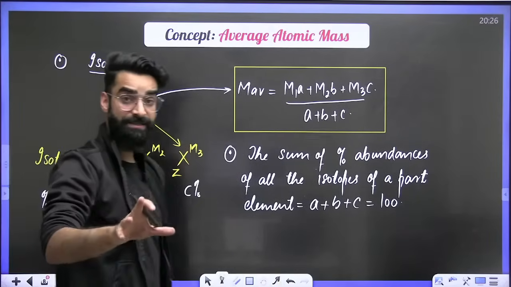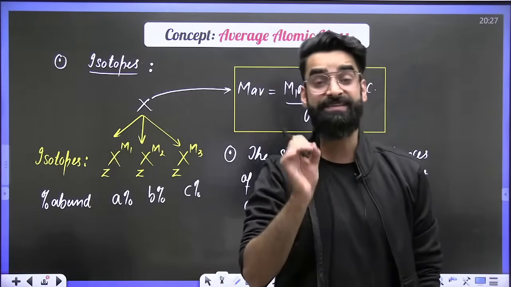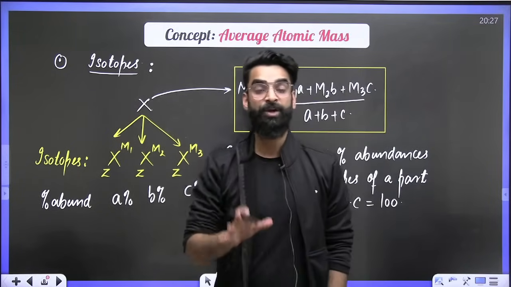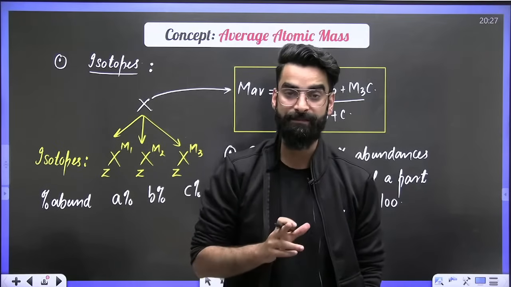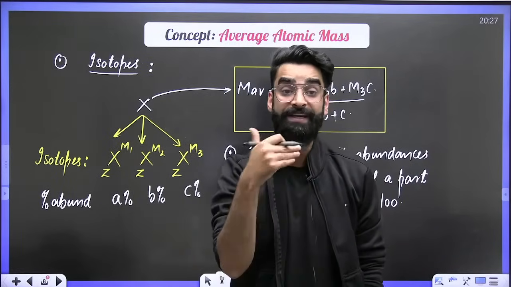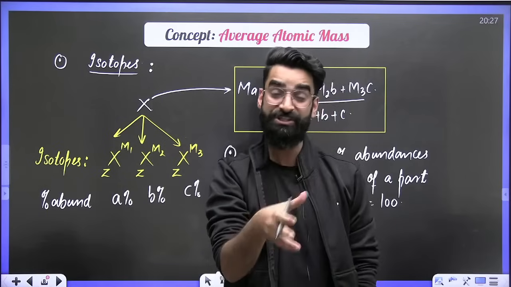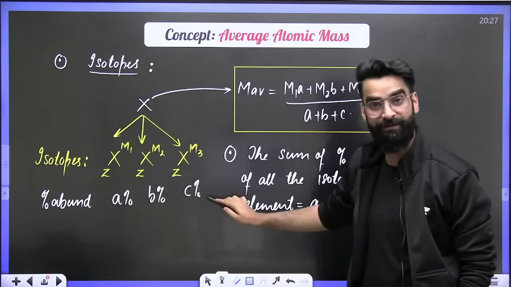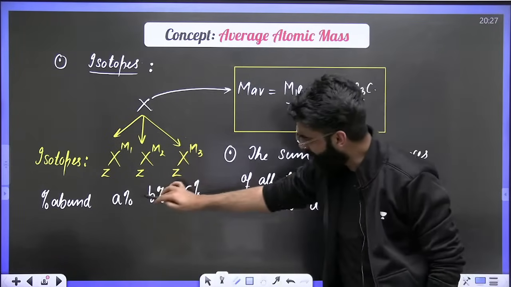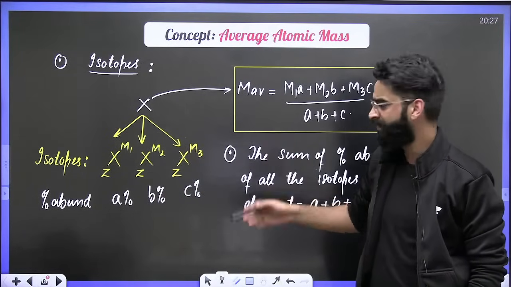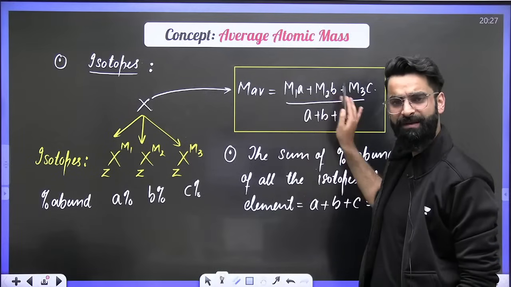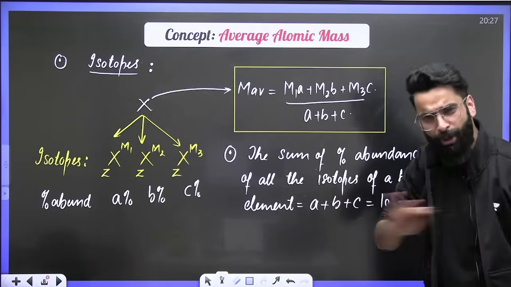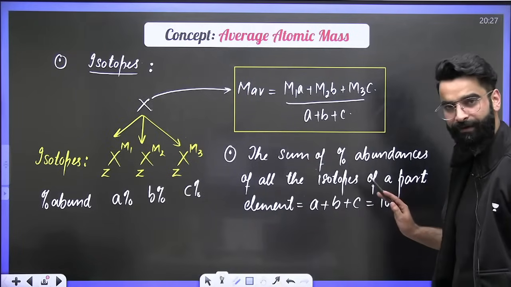Let me quickly summarize it. Whenever you find an element which exists in isotopic forms, you do not calculate the normal atomic mass. We always calculate the average atomic mass. To calculate it, we need the percentage abundance of these isotopes. If you have that, you can simply write the formula M1A plus M2B plus M3C divided by A plus B plus C. The sum of the percentage abundances of all the isotopes of a particular element is always equal to 100.